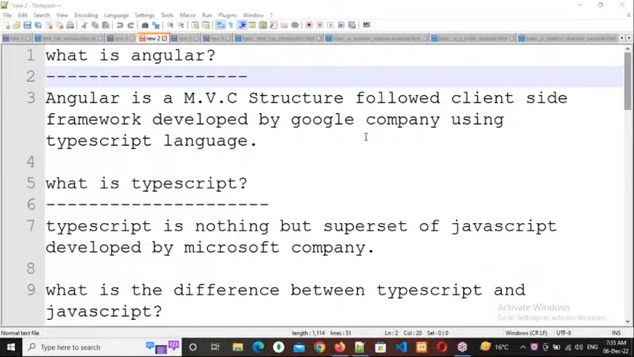That is also one reason why everybody is using frameworks nowadays. Okay, right. Then after, which company developed this? Google company. There is a company called Google, which is a very big company. So that company has developed this Angular framework by using the TypeScript language.